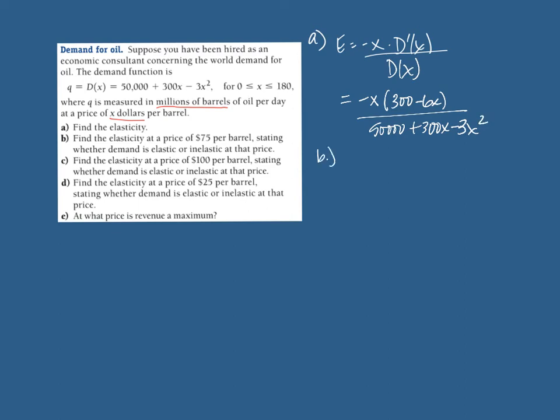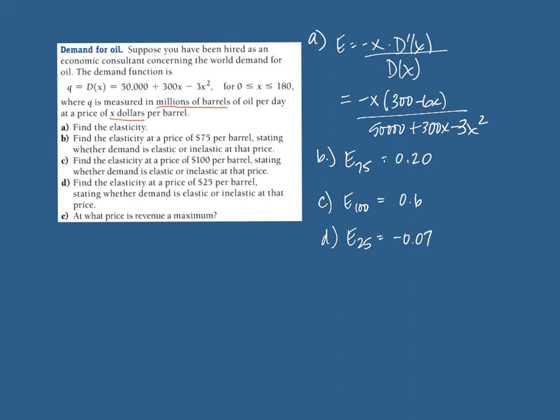So for part B, we need E at 75, C is going to be E at 100, and D is E at 25. So at this point, this becomes sort of a plug and chug problem. So you're going to go ahead and plug in 75, figure out what your elasticity is, plug in 100, and plug in 25. So go ahead and pause right now and get out your calculator and calculate those, and then come back and join me and we can compare answers.